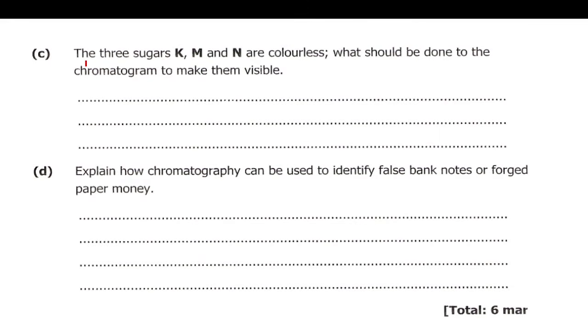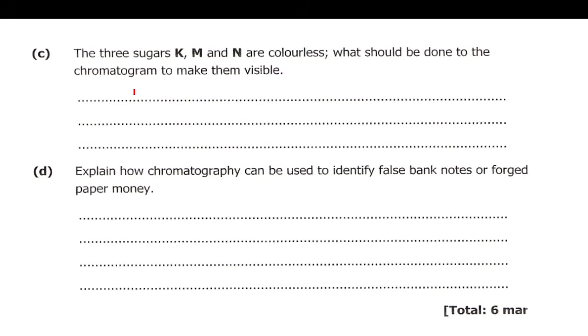C. The 3 sugars K, M, and N are colorless. What should be done to the chromatogram to make them visible? If these are colorless, what should be done is to sprinkle a locating agent on the chromatogram to make them visible.